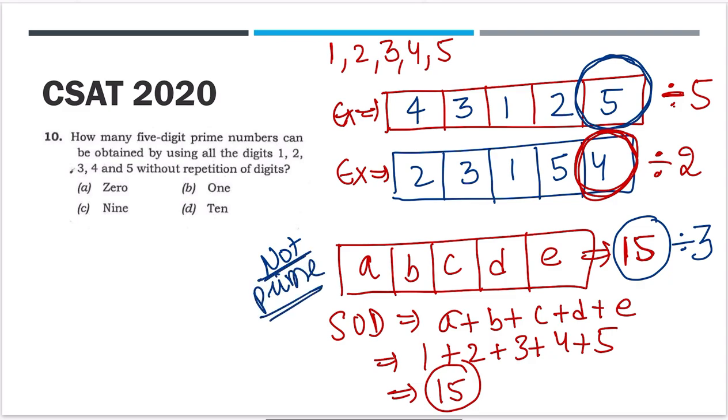If it cannot be a prime number, take any 5-digit number using these 5 digits, that number will give us a sum of digits as 15. Since 15 is divisible by 3, any such number will be divisible by 3. So there is no such number possible which is a 5-digit prime number. So no such prime number exists. Tricky question, but very cleverly put and a good question. It uses the concept of prime numbers and the divisibility rule of 3.